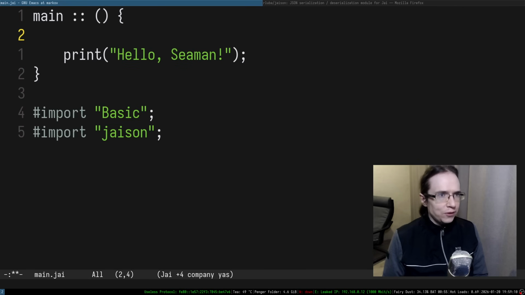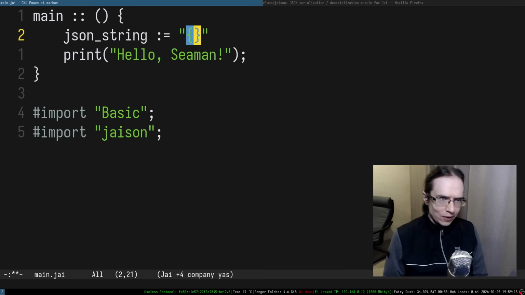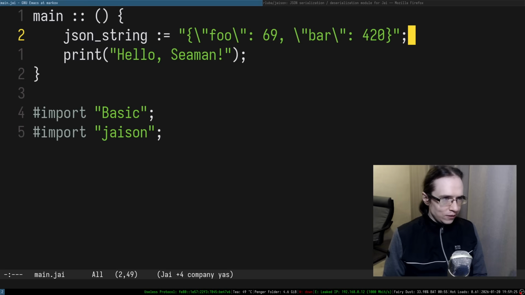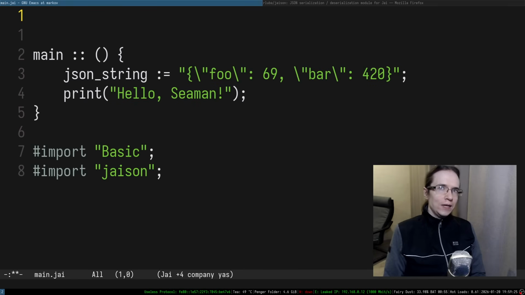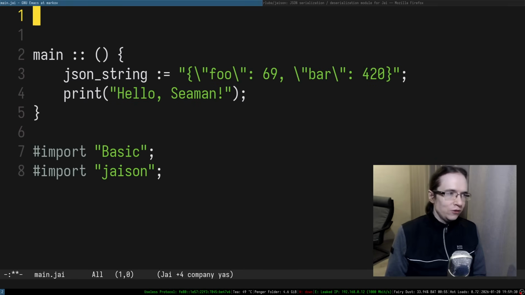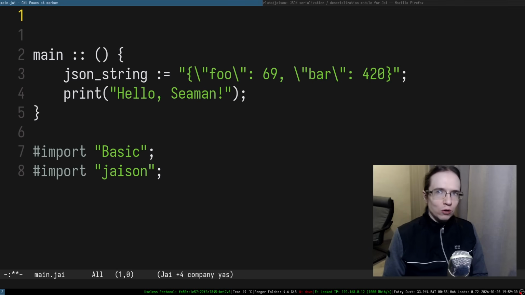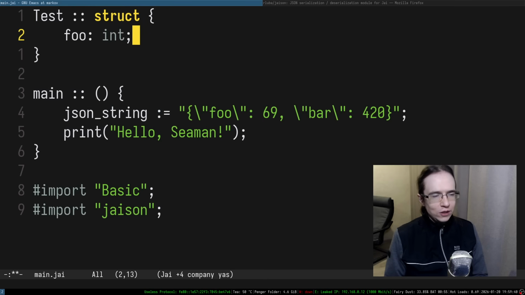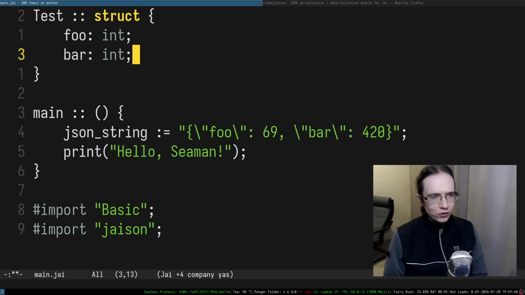So let's define maybe some sort of a JSON string, like so. Let's have an object with two fields, foo, which is going to be 69, and something like bar, which is going to be, let's say, 420. Then, just like in Go, you can define a structure. I don't know what to call this structure. Let's say test structure, it is going to have two fields. First one is foo, which is an integer, and bar, which is an integer.